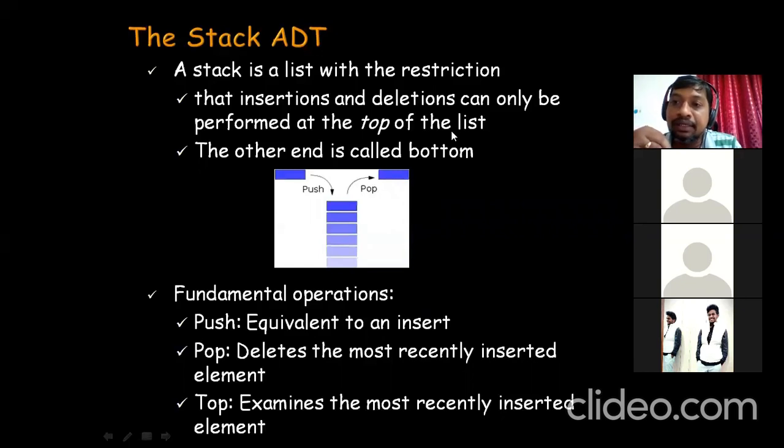I hope you understand. I hope this is clear to everyone. The definition of stack. Yes, sir. Yeah, thank you.